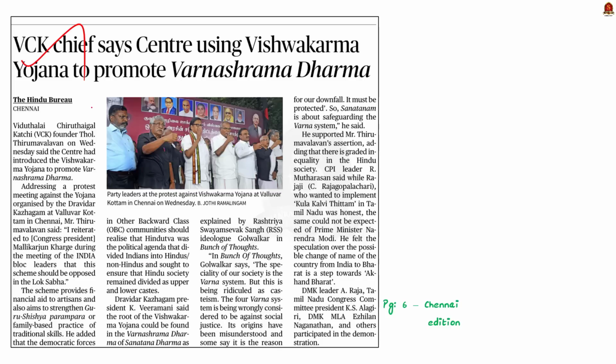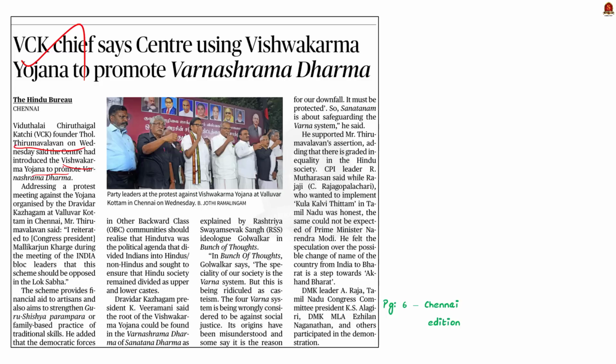Take a look at this news article. According to the news article, yesterday in a protest meeting at Chennai, the Viduthalai Chiruthaigal Katchi founder Mr. Thol Thirumavalavan criticized the PM Vishwakarma Yojana. Very recently the central government has launched the scheme. This scheme aims to provide financial assistance to artisans like carpenters, potters, barbers, washermen and so on. Apart from this, the scheme also aims to strengthen Guru Shishya Parampara, that is family based practice of traditional skills.